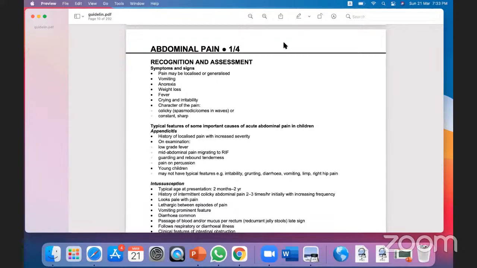So abdominal pain will be different in different age groups. Suppose a neonate, a toddler and an adolescent, the pain symptoms will be different. A neonate will cry, an inconsolable cry, and you cannot console the child. The child will be very irritable, not feeding, sometimes not passing urine, not passing stool. These are the signs and symptoms of abdominal pain. And toddlers can also be very irritable and restless, they can show you the tummy, they have tummy ache.